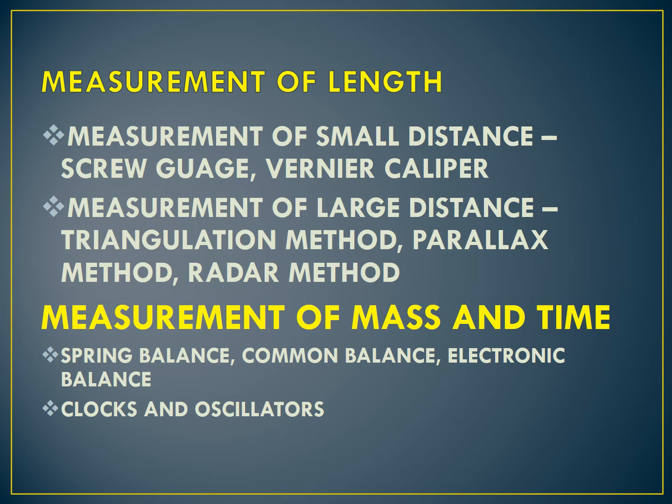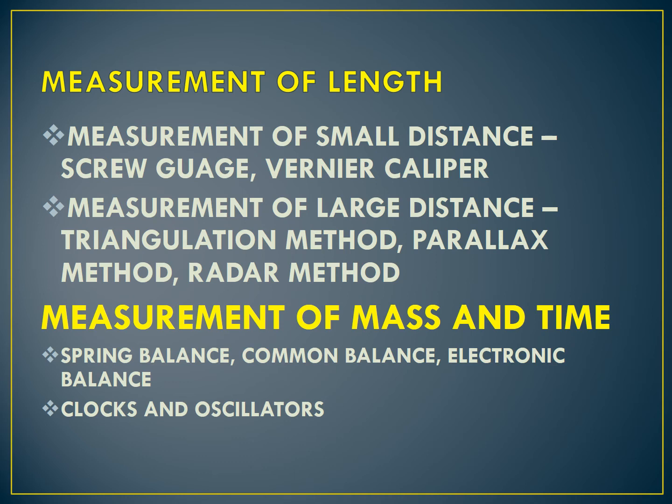Next, radar method. What is radar? Full form of radar is what? Radar stands for radio detection and ranging. Radar can be used to measure accurate distance of a nearby planet such as Mars. Our nearby planet is Mars. Radar can be used to measure the distance from the Earth to Mars. So the distance between Earth and Mars can be determined by radar. This can be used to measure large distances.